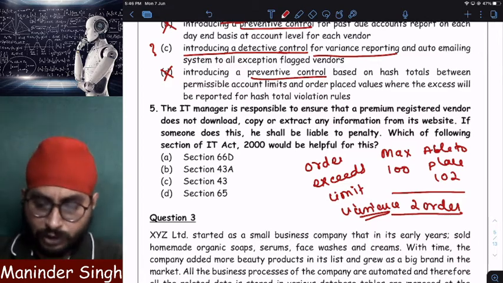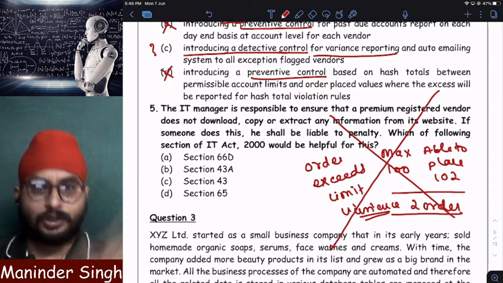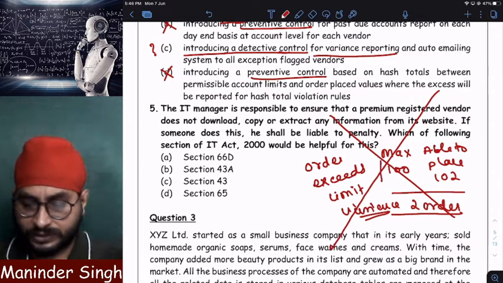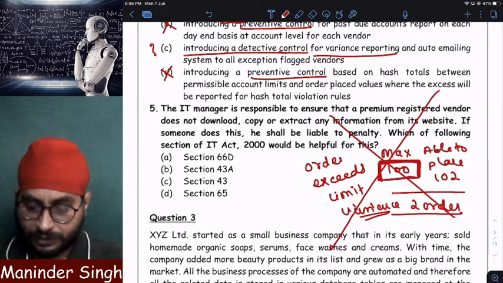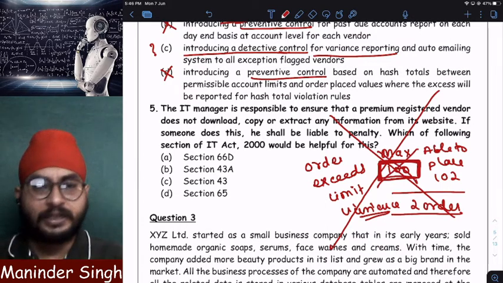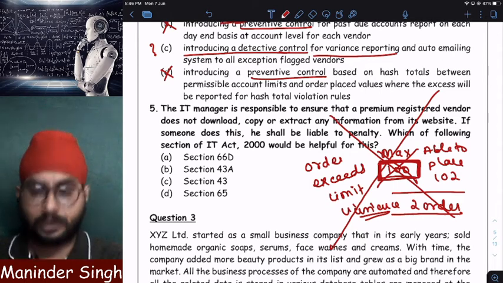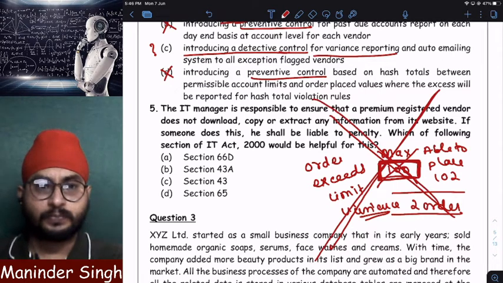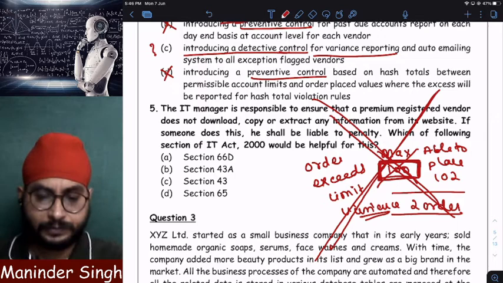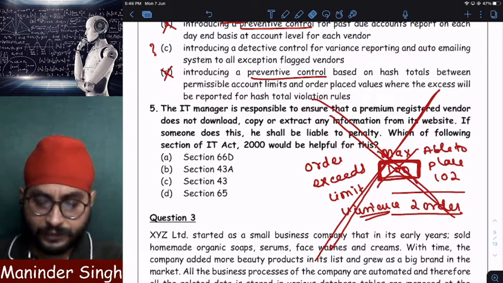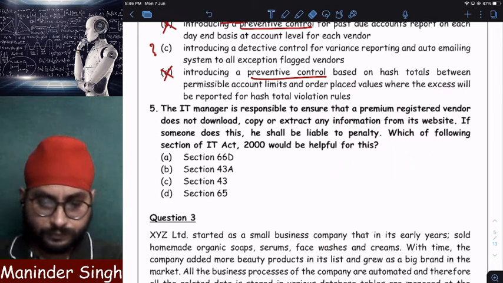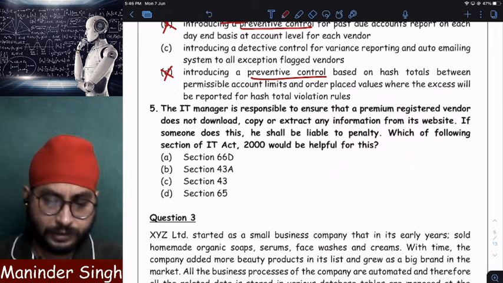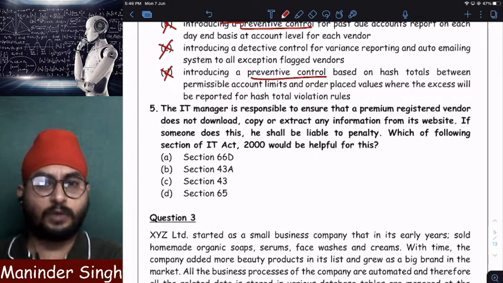Now, the company does not want this to happen. Company says once the maximum limit reaches, 100 is just an example I am taking, once your limit reaches, after that automatically orders should be blocked, your account should be blocked. This situation should never happen. Since according to the company a variance situation should never happen, option number C will not be the answer. Clear? Option C will not be the answer because the company does not want this situation to happen.